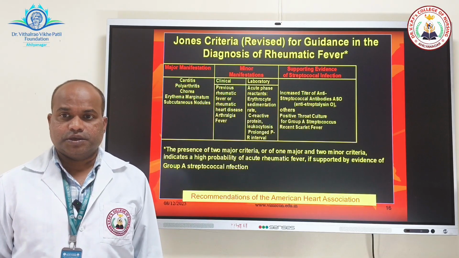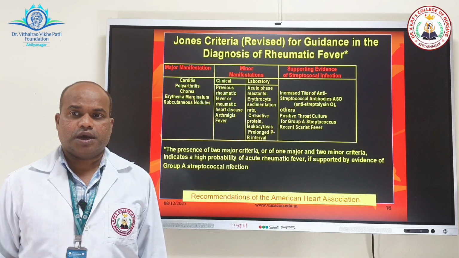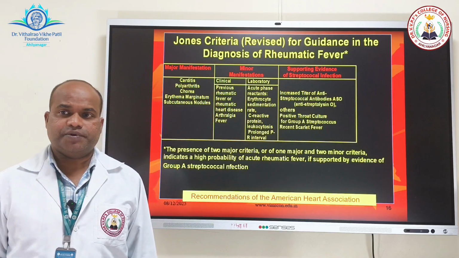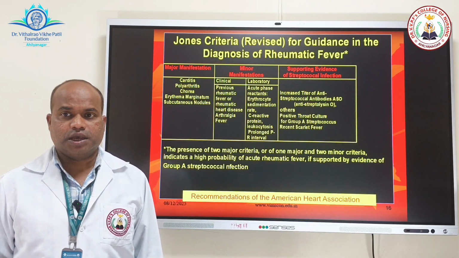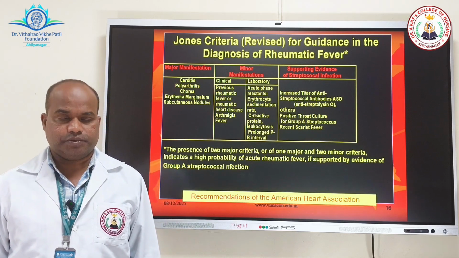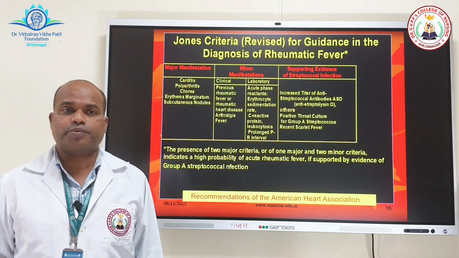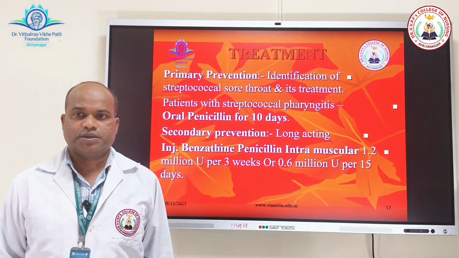Now, the presence of two major manifestations here is required, or one major manifestation and two minor manifestations are required, which indicates a high probability of acute rheumatic fever. Now, it has to be supported by the evidence of presence of group A beta hemolytic streptococci.